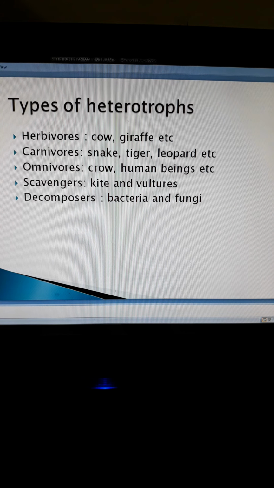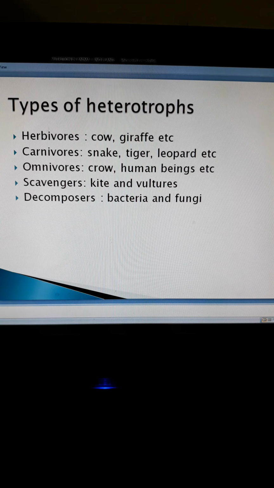Third category is omnivores. Omnivores are those animals that eat both plants and plant products as well as animals, for example crow, human beings, etc.